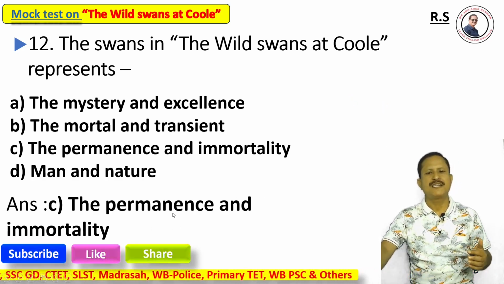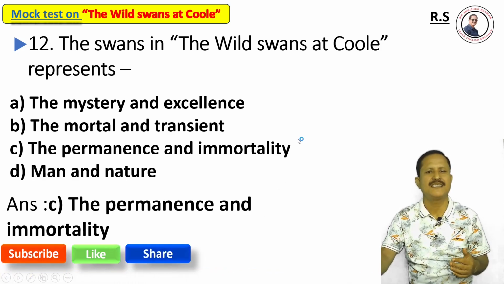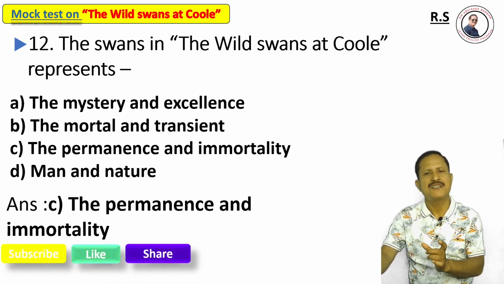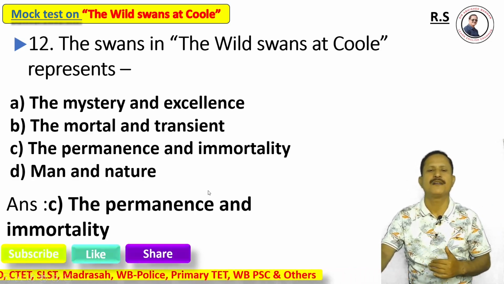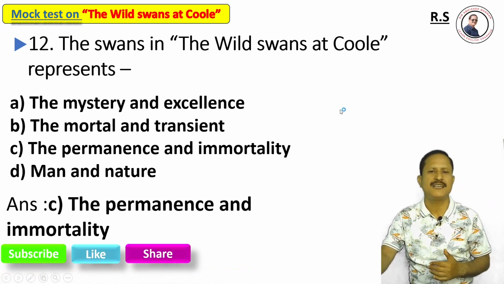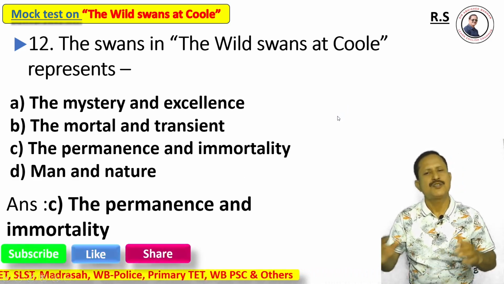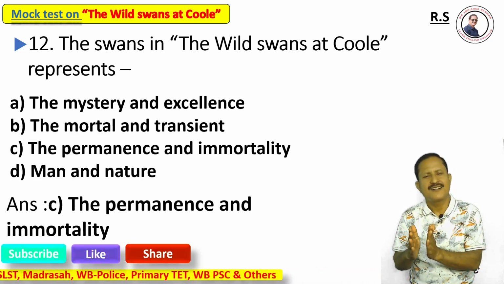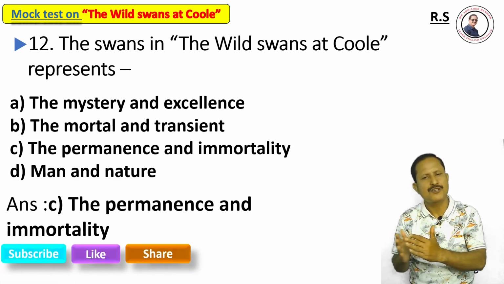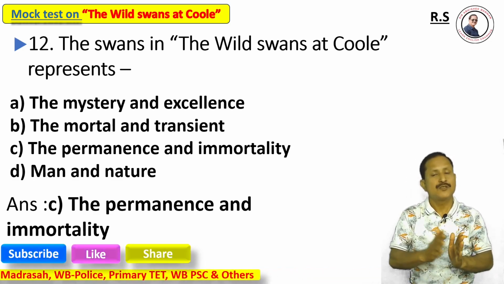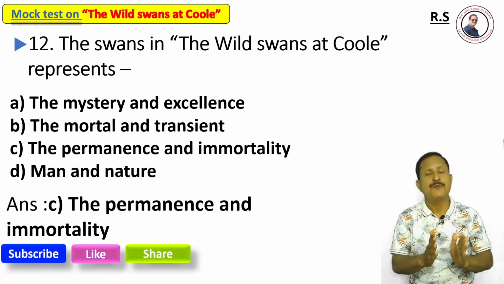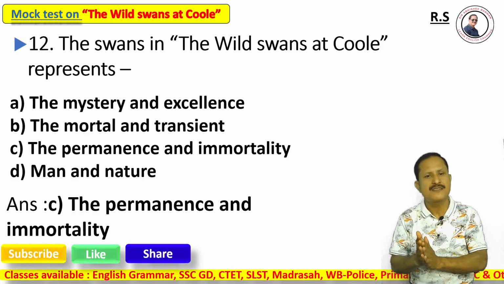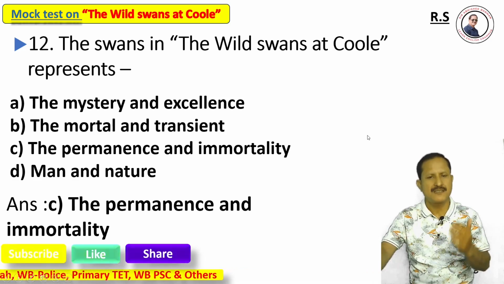Sorry, permanence and immortality is the message the poet wants to give us. Here, the swans do not change with the advancement of age or time. They remained the same. So the beauty of the swans is permanent, and they are not subject to change. So permanence and immortality is the correct one.